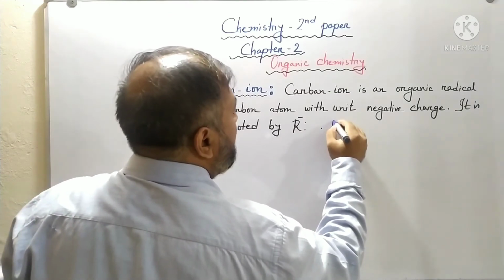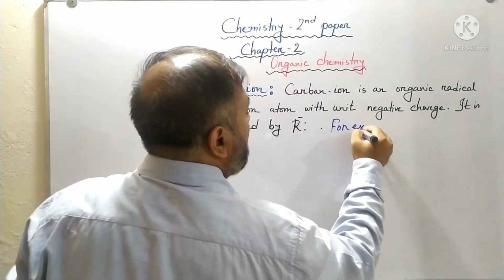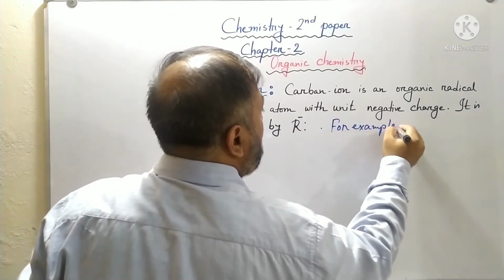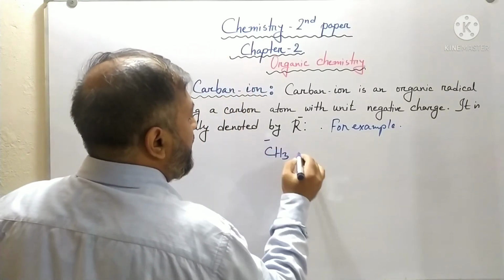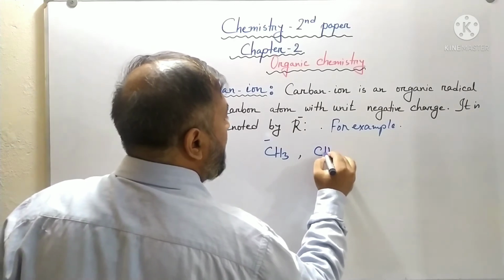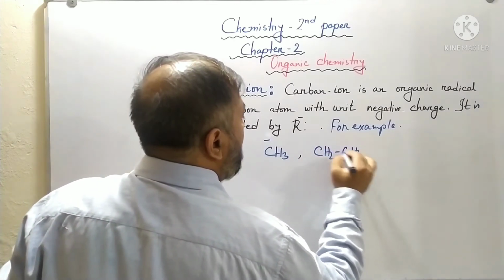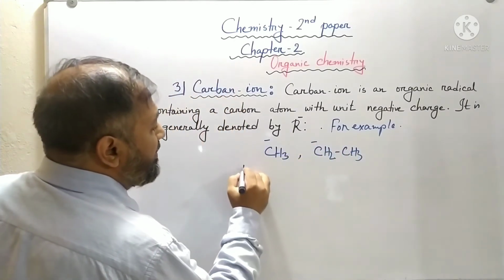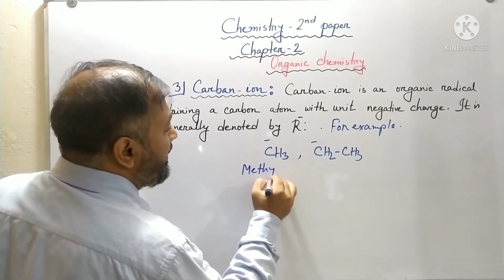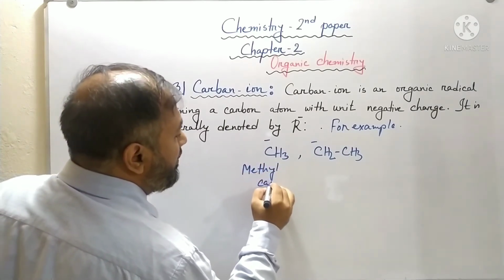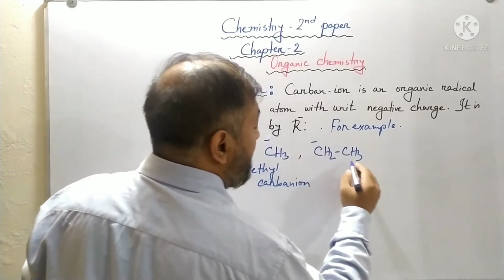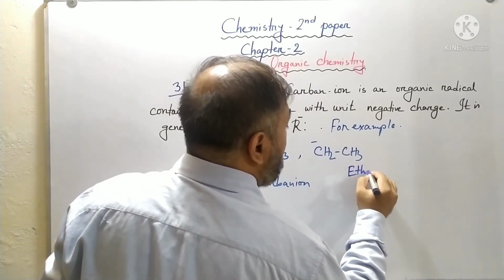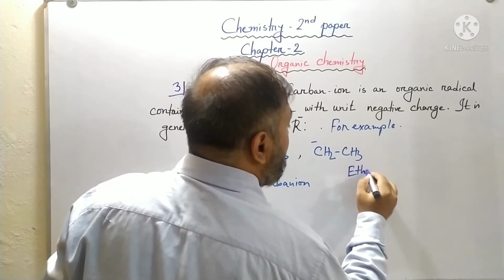You can see, now here this is methyl carbanion, and this is ethyl carbanion.